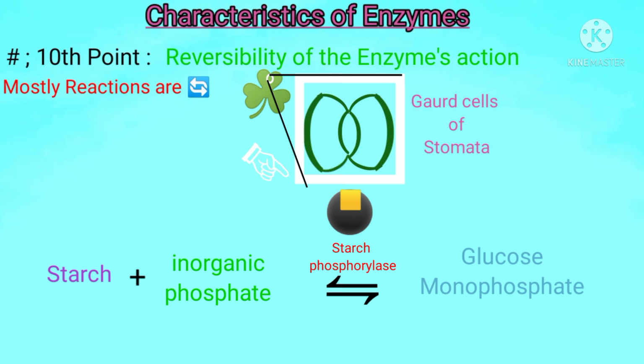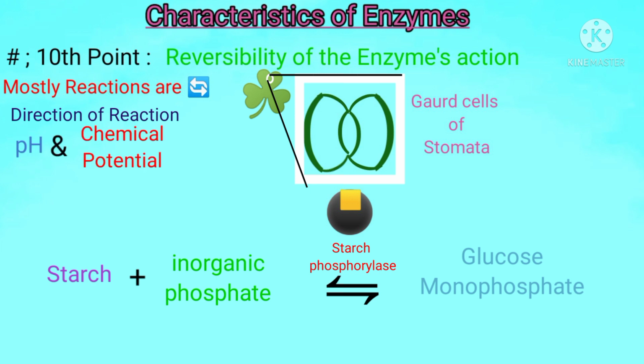Therefore, the same enzyme starch phosphorylase converts glucose monophosphate into starch and inorganic phosphate again. So like this, the majority of reactions are reversible. Students, the direction of reaction depends upon several factors like pH and the chemical potential of both the reactants. When the chemical potential of the product is less than that of the reactants, then the reaction takes place only in one direction. It will not be reversible.